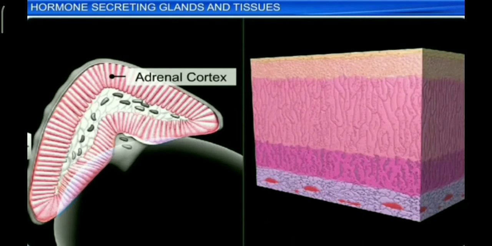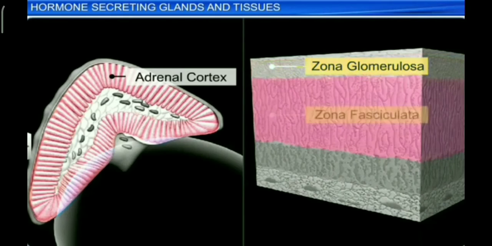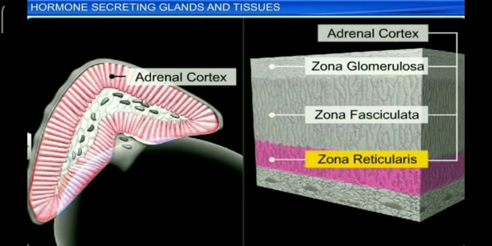Cortex region consists of three parts, that is zona glomerulosa, zona fasciculata and zona reticularis.